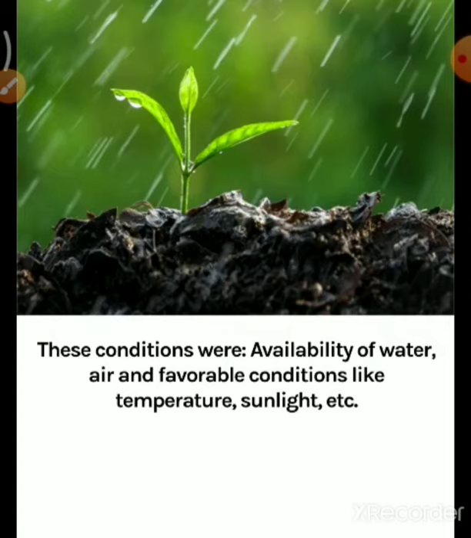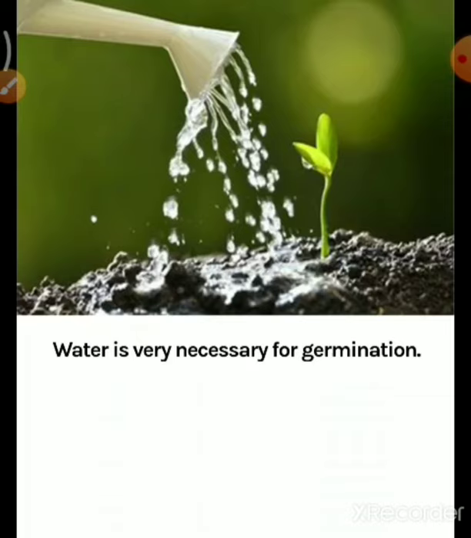These are the conditions that a seed needs to grow into a baby plant. Water is very necessary for germination. How water helps germination, we'll see in another slide.